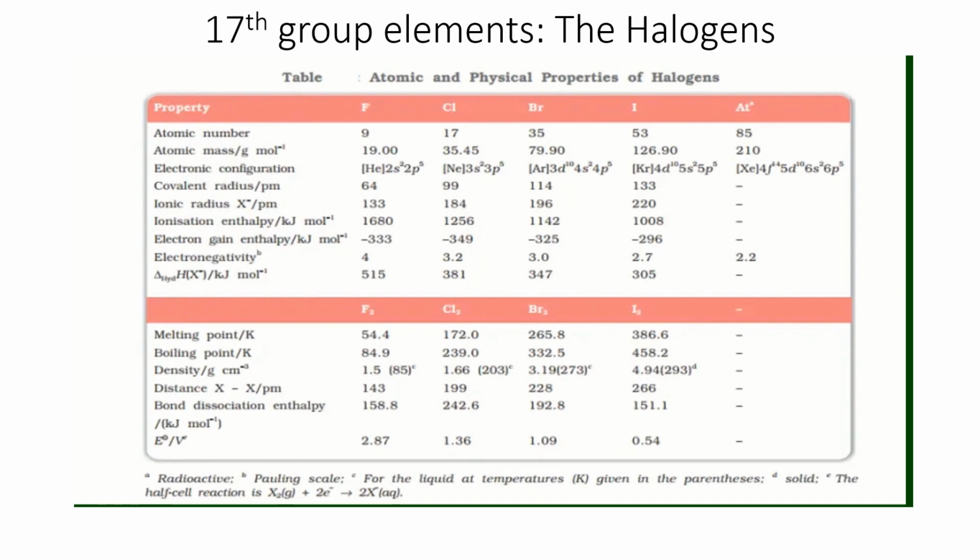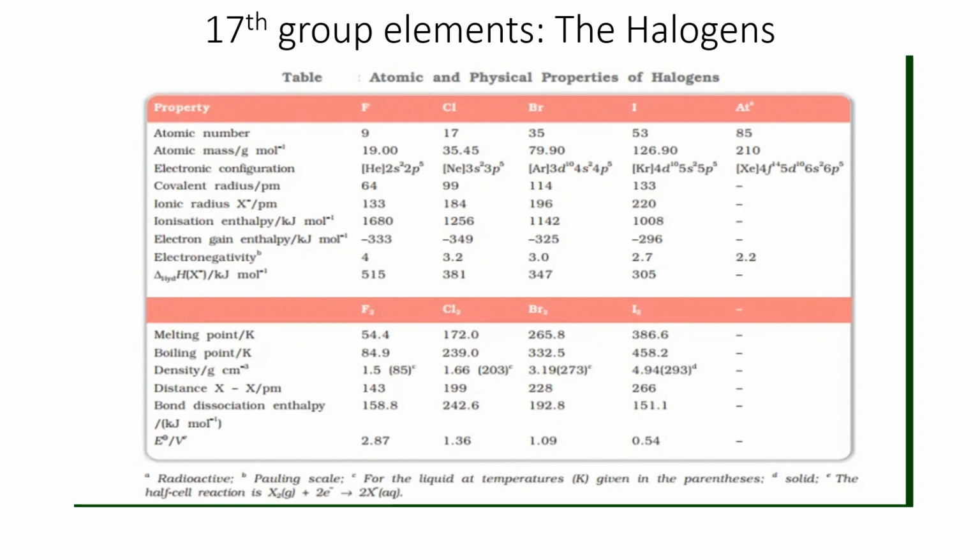It is almost comparable to iodine. So it is due to repulsion between lone pairs in fluorine atoms and also due to the very small size of the fluorine atom, right?